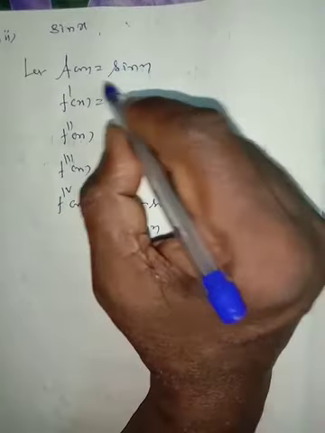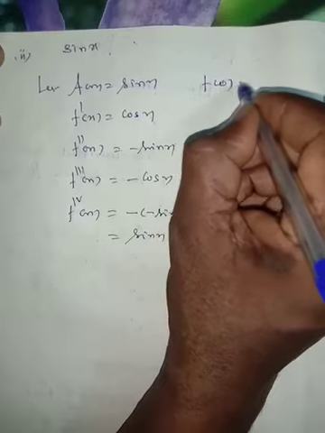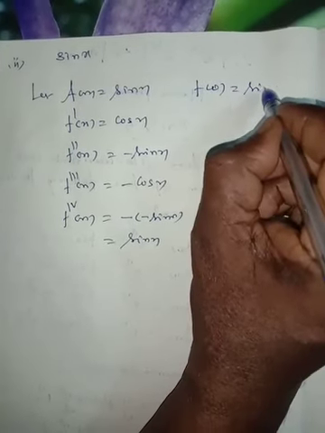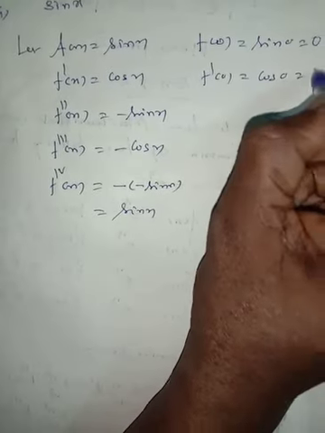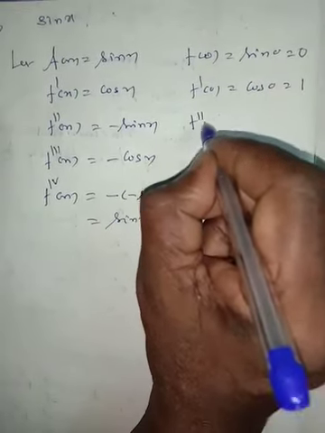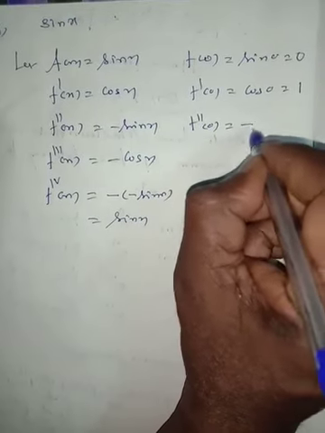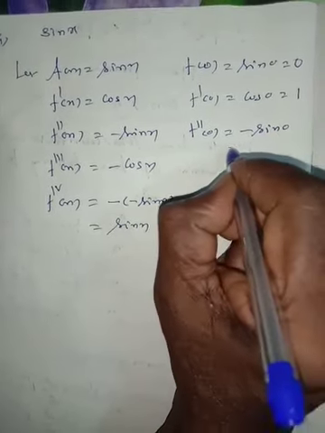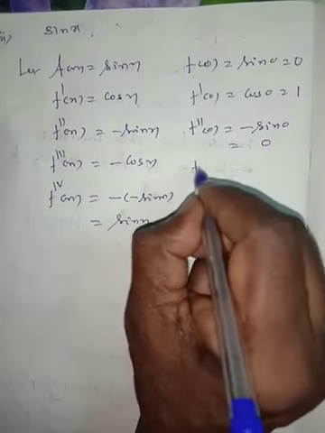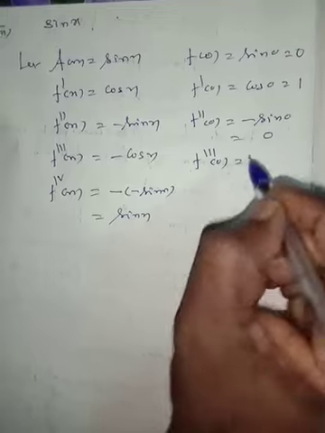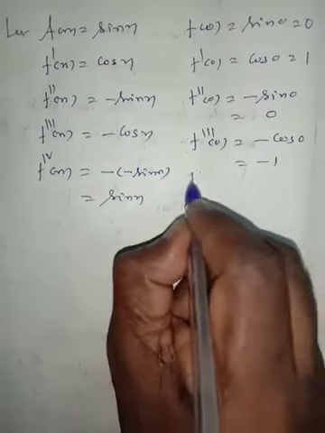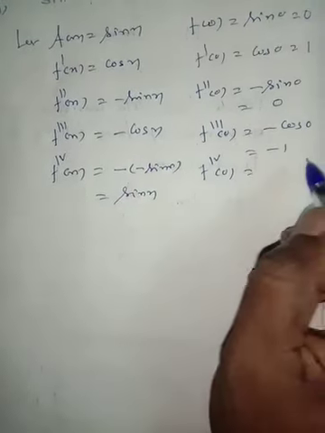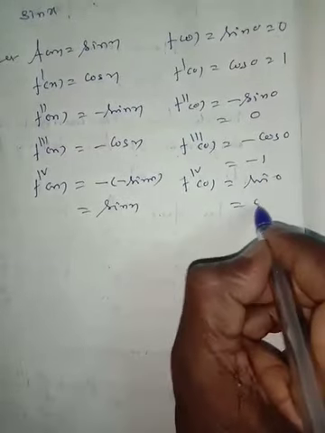Now put x equal to 0. f(0) is equal to sin 0, which is 0. Next, f'(0) is equal to cos 0, and cos 0 is 1. f''(0) is equal to minus sin 0, which is 0. f'''(0) is equal to minus cos 0, which is minus 1. Next, f4(0) is equal to sin 0, which is 0, and so on.